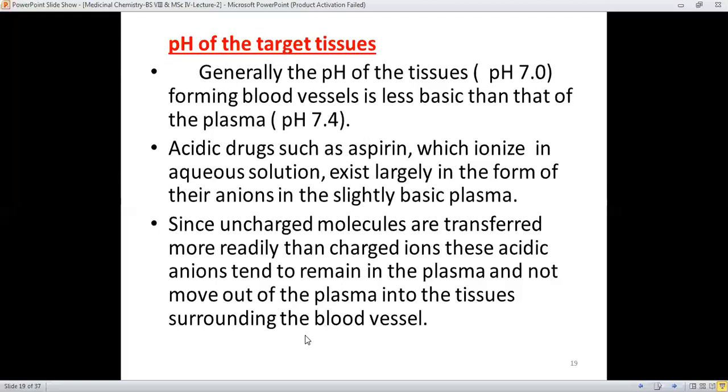It means that the pH is important, because the pH of the tissue and the pH of the plasma are different, and tissue goes towards neutrality and the plasma has some basic pH. Therefore, it definitely affects the acidic and basic nature of the drugs, so that some drugs will be ionized and others will remain unionized.